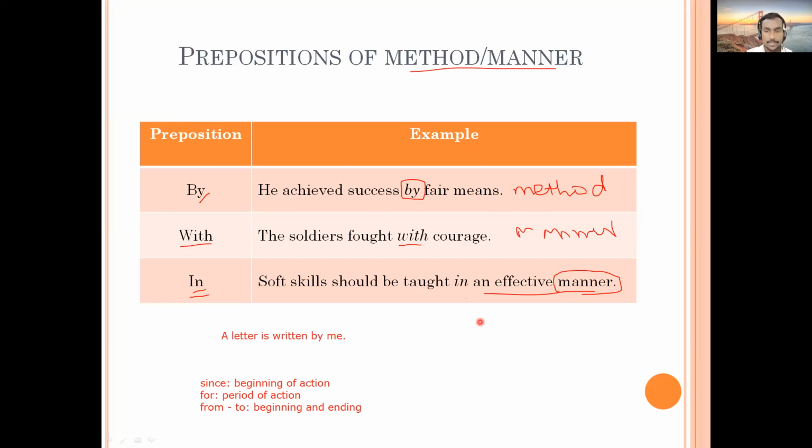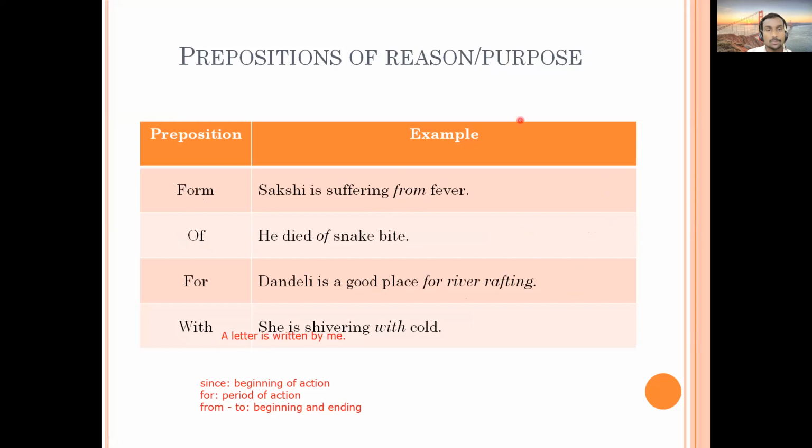Then let's go to the next slide. The next slide is about prepositions of reason or prepositions of purpose. They are talking about because of what something happens. The first one is "from." You do not read it "form," it has to be "from." Form is not a preposition at all, it is "from." Sakshi is suffering from fever. What do you understand from fever? Fever is the reason that Sakshi is shivering. So here it is talking about reason.